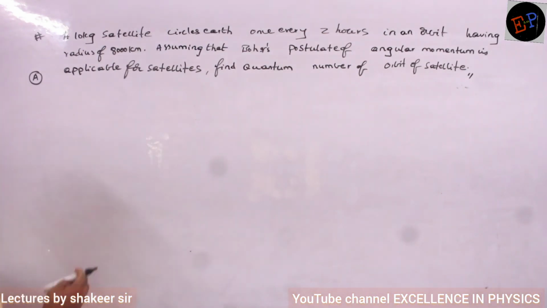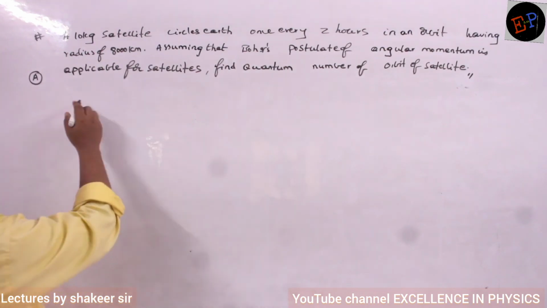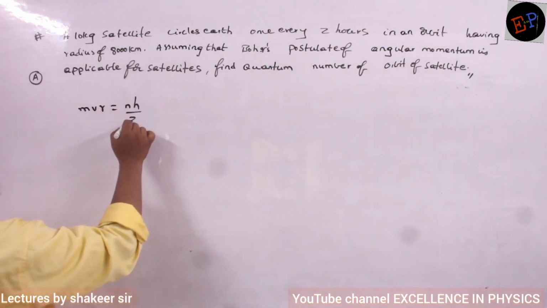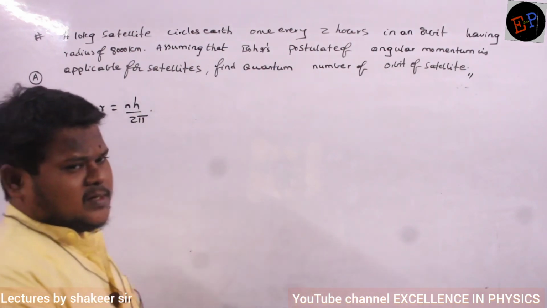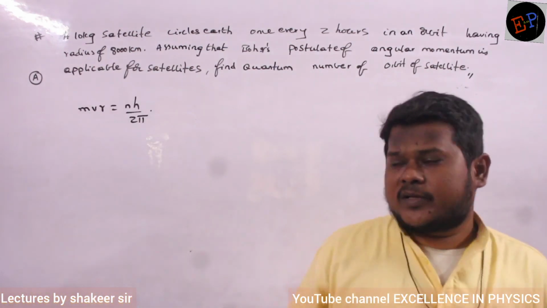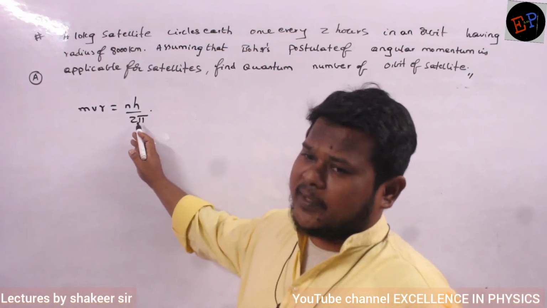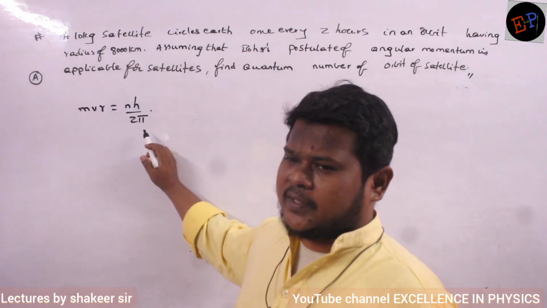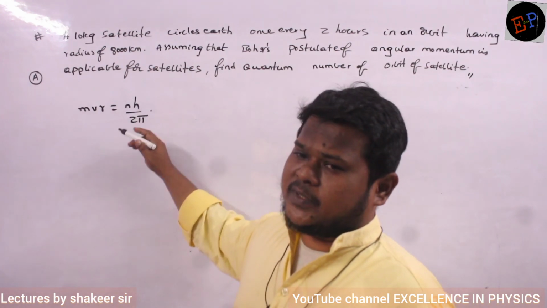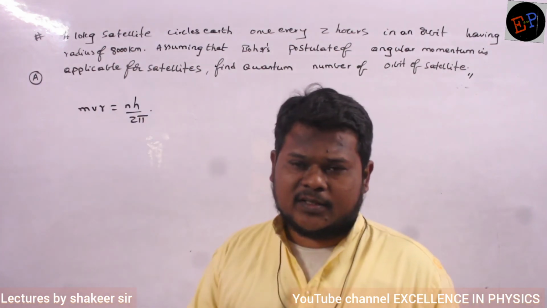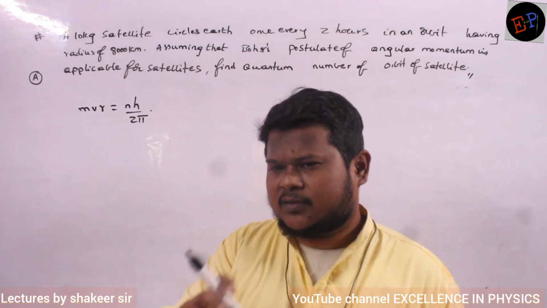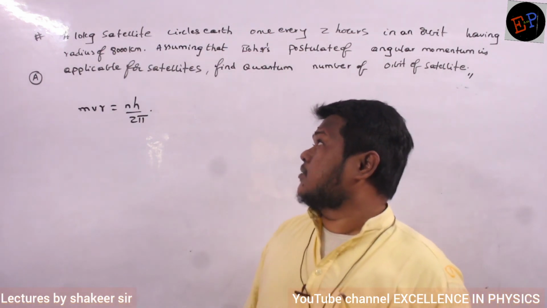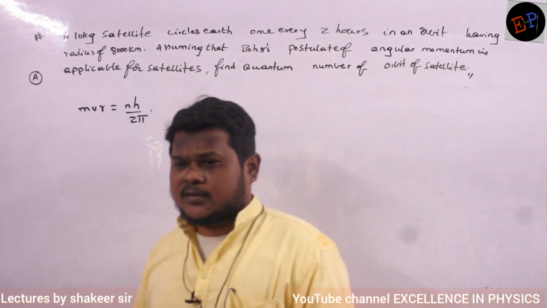So therefore, what is meant by Bohr's postulate of angular momentum? It says that mvr equals nh by 2 pi. This is the equation, no? Angular momentum of an electron is an integral multiple of h by 2 pi. So in the first orbit, it will have an angular momentum of h by 2 pi. Second orbit, 2h by 2 pi. Third orbit, 3h by 2 pi. So the electron can be present only in those particular orbits. That is called Bohr's postulate of angular momentum.